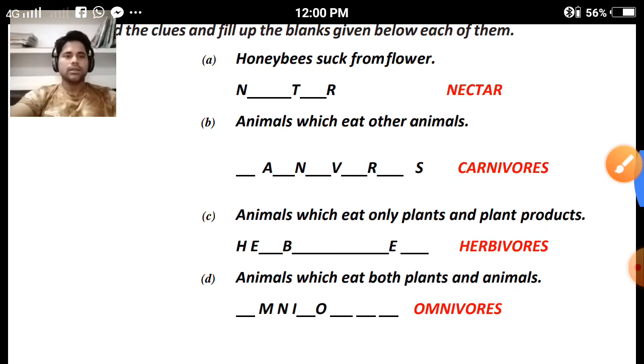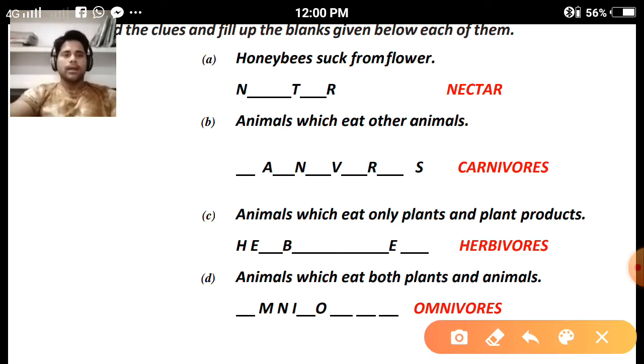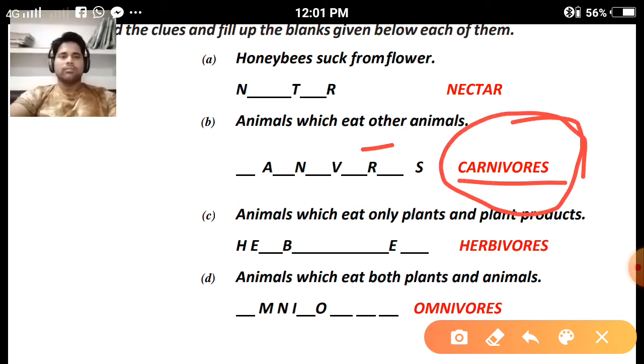Clear? Question B: animals which eat other animals are known as carnivores, and you can write the correct alphabets in the given spaces to make the meaningful word.